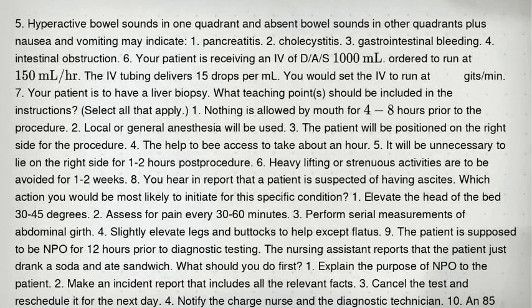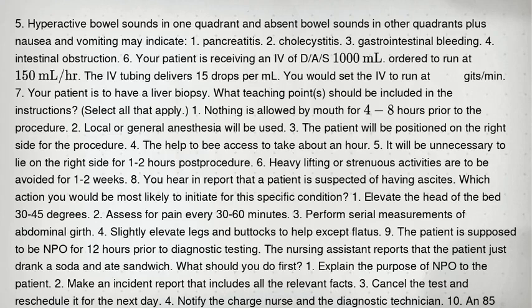5. Hyperactive bowel sounds in one quadrant and absent bowel sounds in other quadrants plus nausea and vomiting may indicate: 1. Pancreatitis 2. Cholecystitis 3. Gastrointestinal bleeding 4. Intestinal obstruction